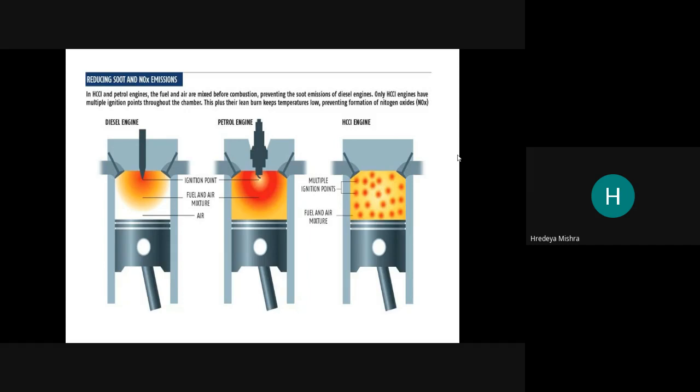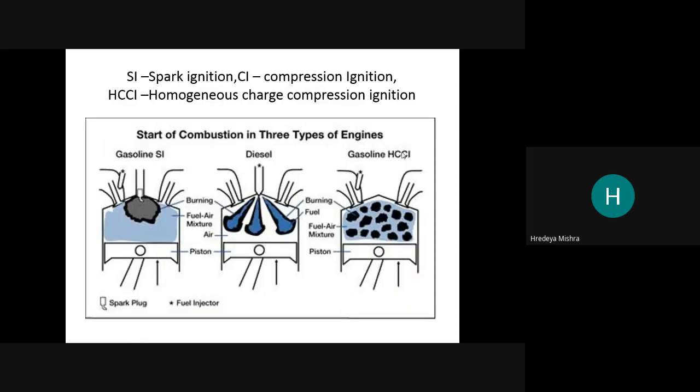This is the difference, but smooth energy is generated in the HCCI engine. So SI is spark ignition, CI is compression ignition, and HCCI means homogeneous charge compression ignition. So the start of combustion in three types.